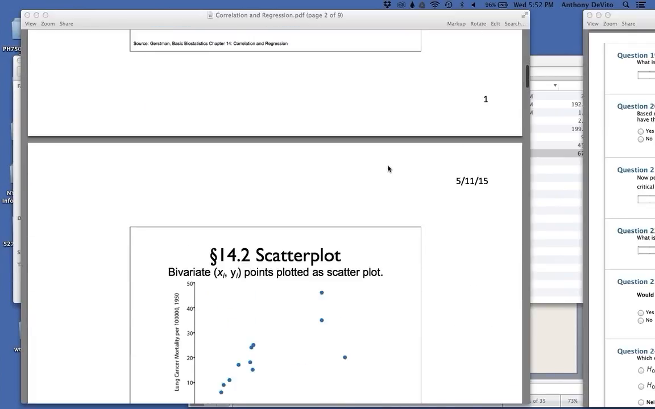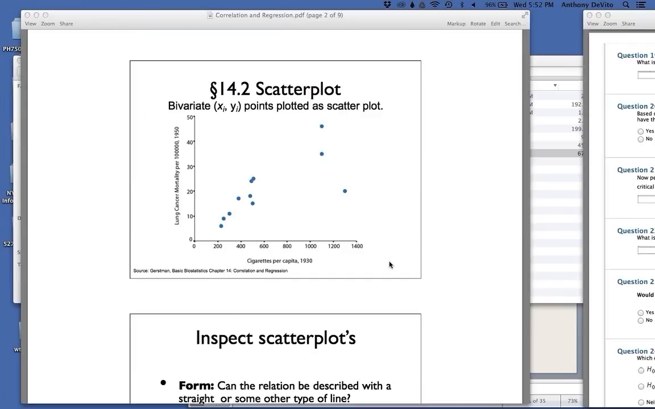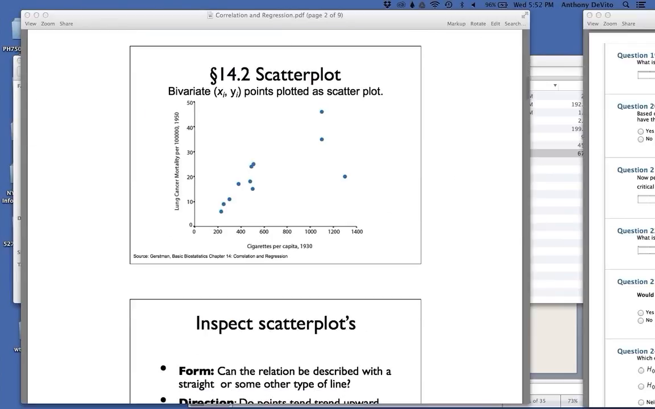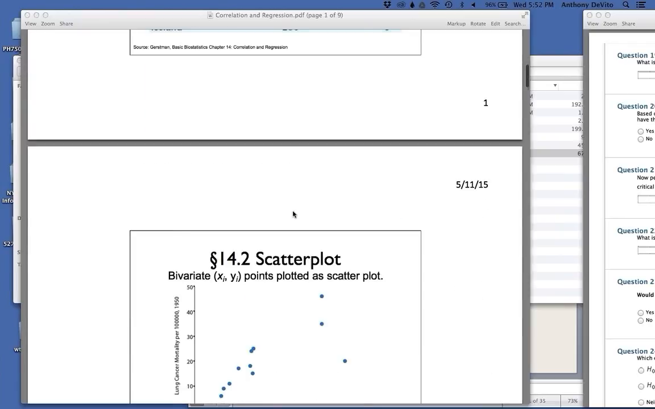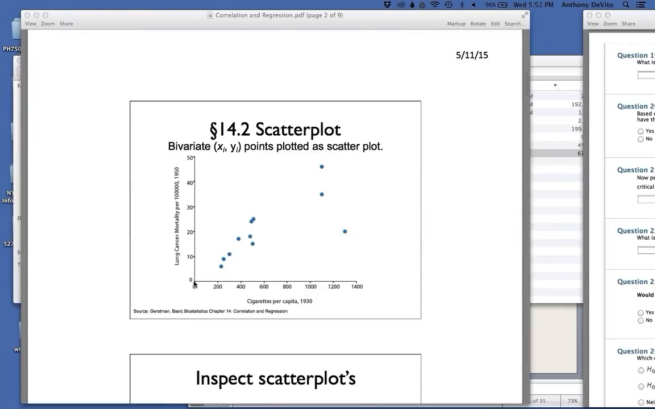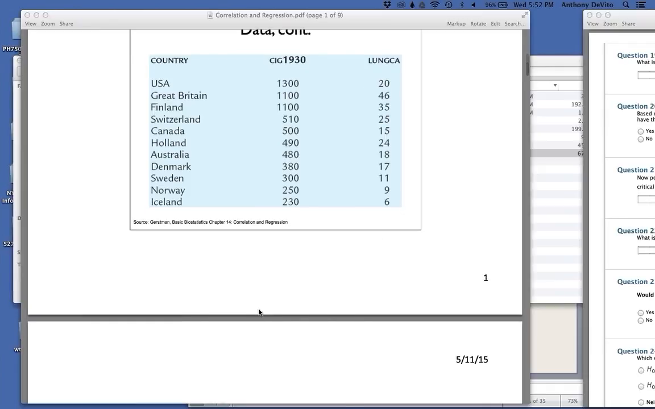Okay, so now one of the ways to really visualize whether or not there's an association between two numerical variables is to graph it. And the kind of graph that you use is called a scatter plot. Okay, and this is a scatter plot. And this is literally the data that we're looking at here. The per capita cigarette consumption in 1930 is on the x-axis, and the lung cancer rate is on the y-axis.